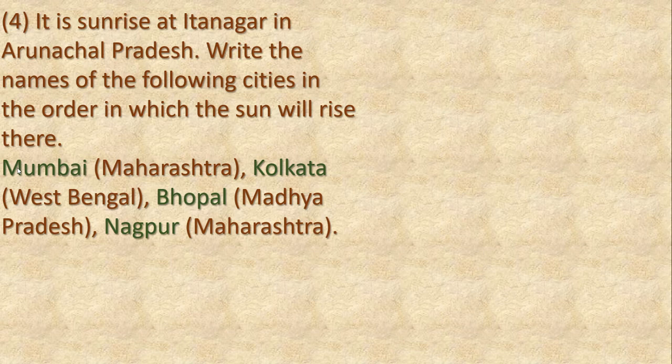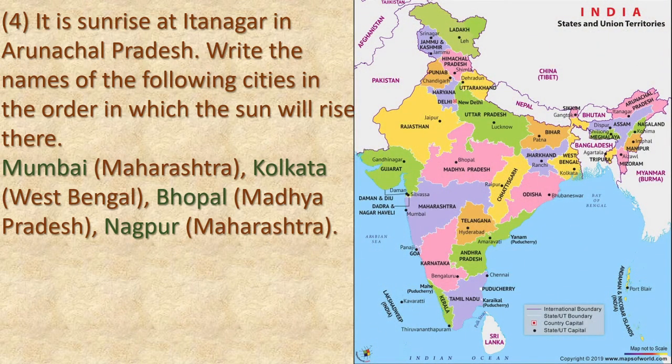Okay. Now the cities given are Mumbai in Maharashtra, Kolkata in West Bengal, Bhopal, Madhya Pradesh, and Nagpur, again Maharashtra. For this, we have to study our map of India. See, this is our India map. Okay, now first we will try to locate the cities given. First, we will try to understand the directions of the map.